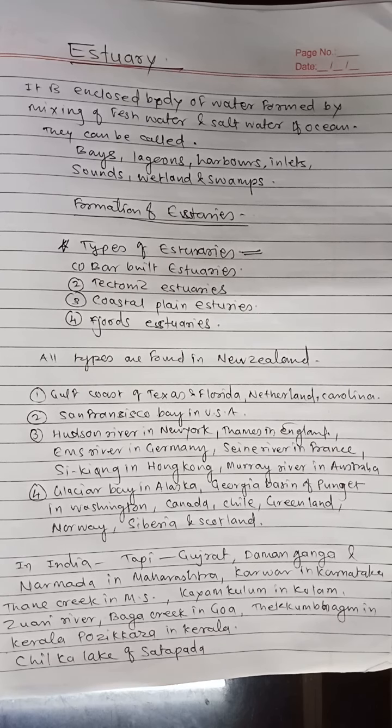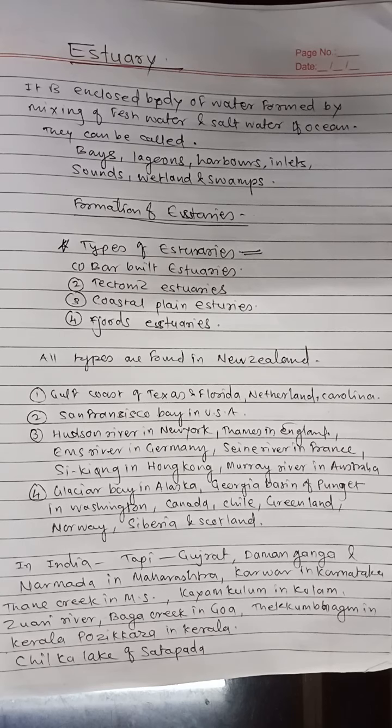Then coastal plain estuaries. These are formed by the sea level rising and filling an existing river valley. Examples: Okura Estuary in North Auckland, Hudson River in New York, Thames River in England, Ems River in Germany, Seine River in France, Sai Kung River in Hong Kong, Murray River in Australia.